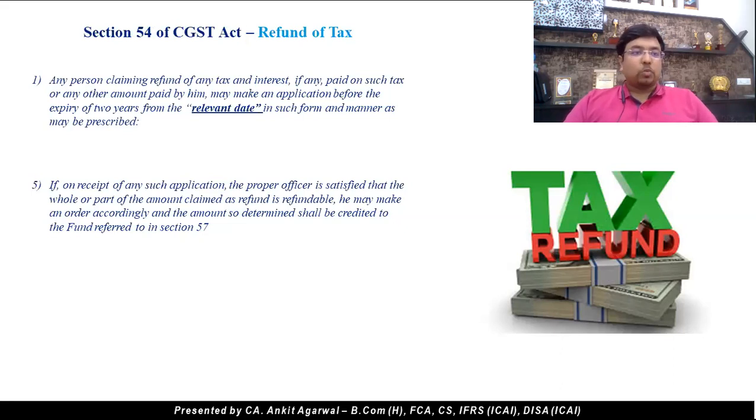First of all, we'll take up section 54 of the CGST Act. Section 54 subsection 1 says any person claiming refund of any tax and interest, if any, paid on such tax or any other amount paid by him, may make an application before the expiry of 2 years from the relevant date. Please note it says the expiry of 2 years and then it says from the relevant date, in such form and manner as may be prescribed. The application can be made within 2 years, and the definition of relevant date we'll discuss in the next slide.